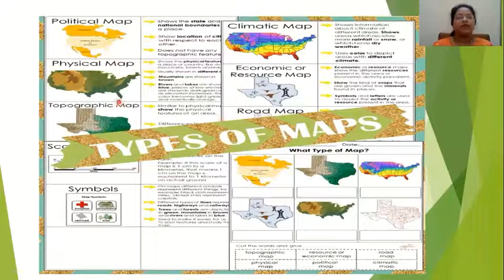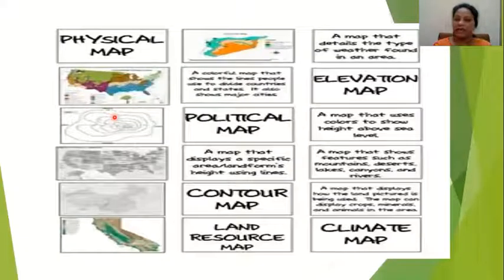Now, if you come here, you can see topographic map. So topographic map is similar to a physical map. It shows different features of a place. That means different features will be man-made as well as natural features. So here again, I have given one slide for you. More information you can get from here about political map, physical map and all.